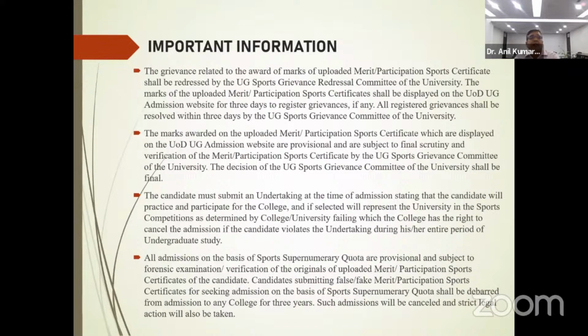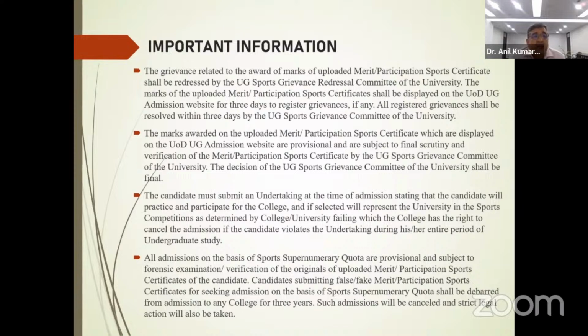Now the important information for grievances related to the marks given on the uploaded merit participation sports certificate: they shall be redressed by the UG Sports Grievance Committee of the university, and they will be displayed for 3 days to register your grievance, if any. All registered grievances shall be resolved within the next 3 days by the Sports Grievance Committee of the university.